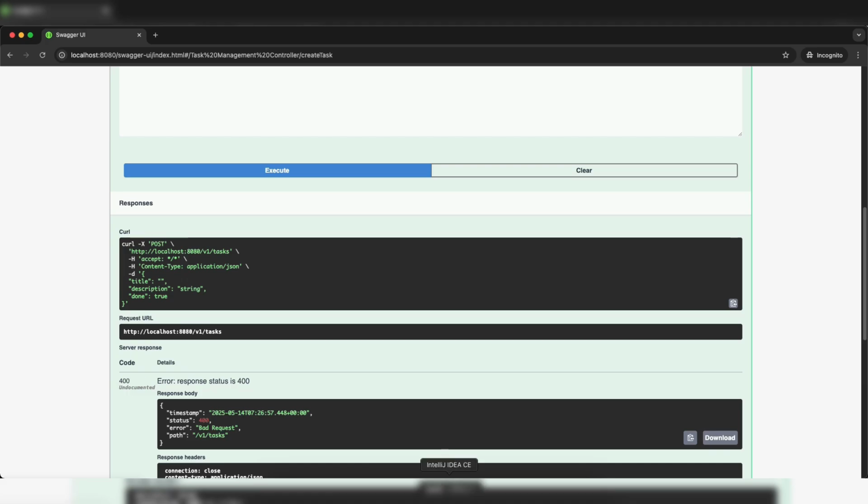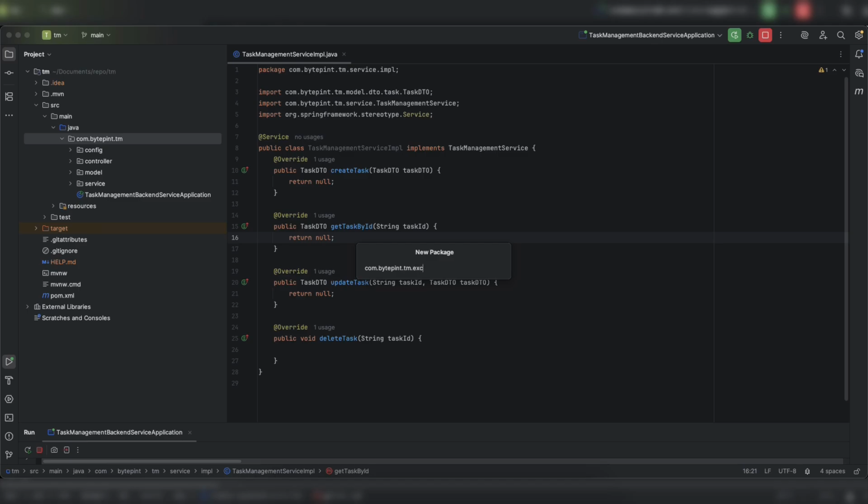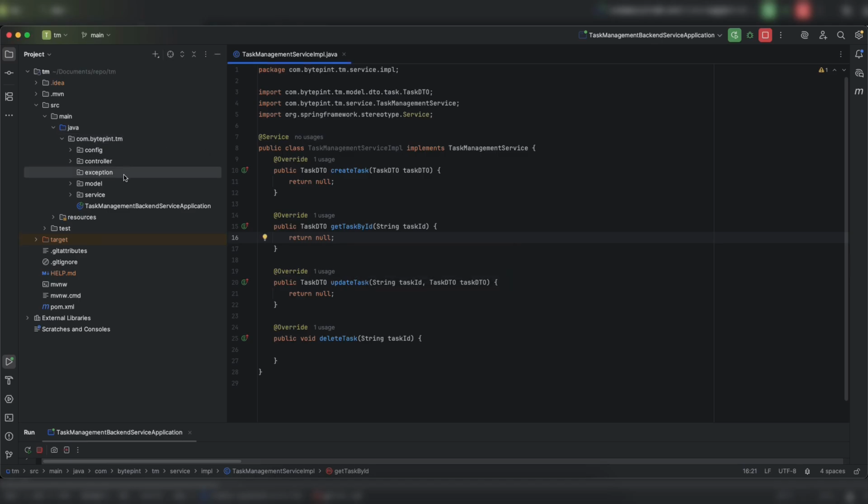Okay. So for that, let's create an exception subpackage first. Exception. Okay. Now, how we can override this behavior? So there is a concept of ControllerAdvice in Spring Boot or Spring. What is ControllerAdvice? ControllerAdvice, you can say it's a big brother of all the controllers. So if you want to have a common functionality in all your controllers, you can define it in a ControllerAdvice. So let me create a similar ControllerAdvice for exception handling with the name GenericExceptionHandler.